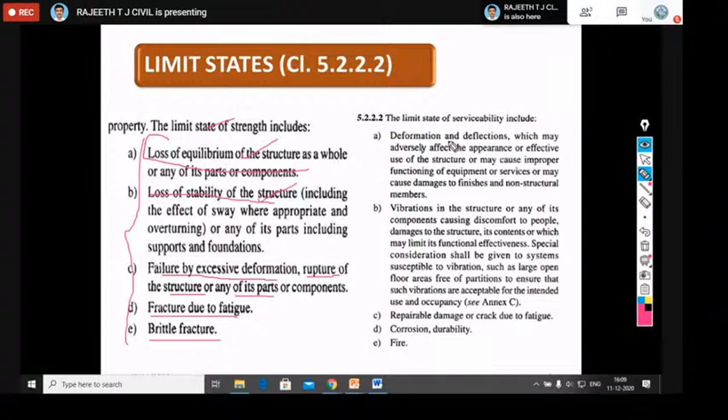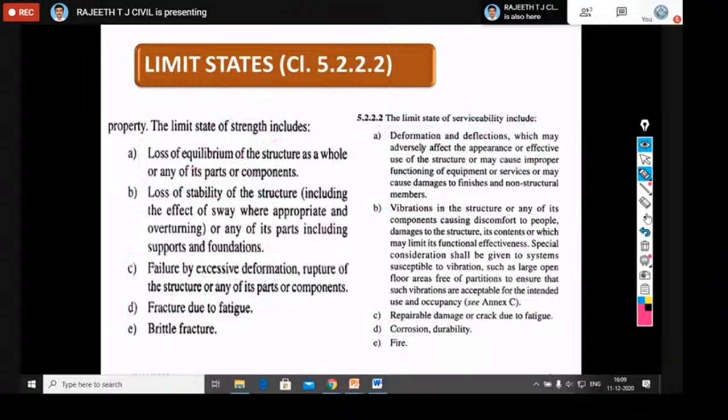If you look into limit state of serviceability, it is with respect to when the structure is in usage. So we need to check these serviceability criteria. This includes deformations or deflections, which may adversely affect the appearance of the structure, and the vibrations on the structure, the repairable damage, the crack due to fatigue, the corrosion, durability, and fire. So these are all the criteria that will come under limit state of serviceability.